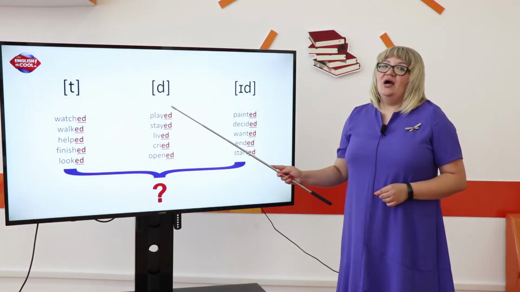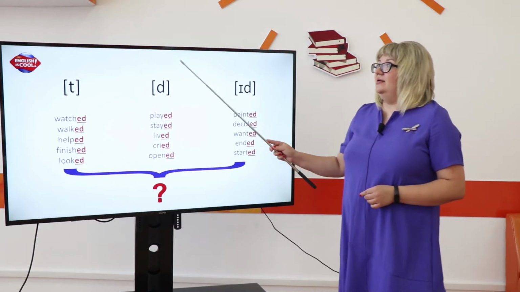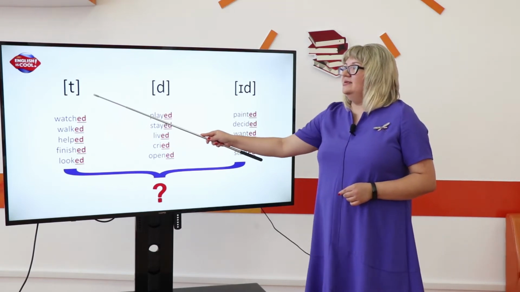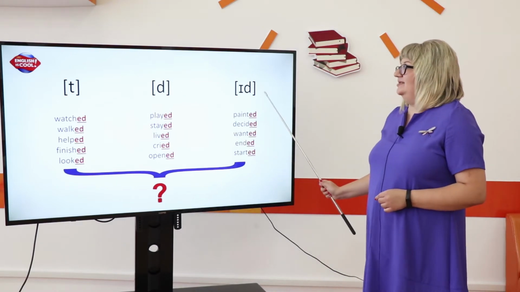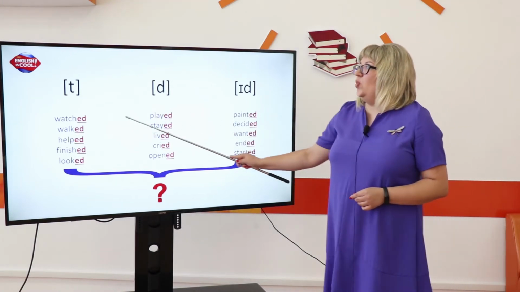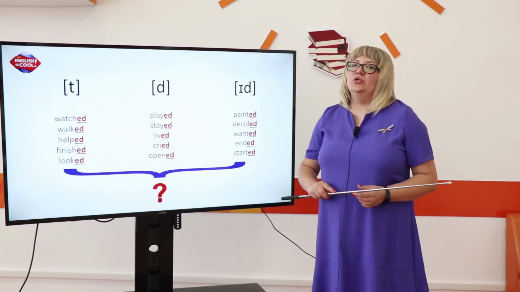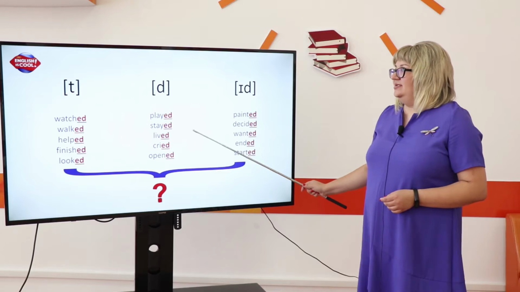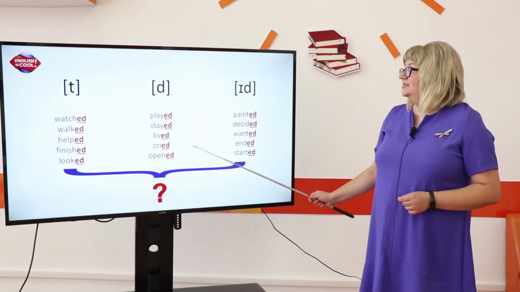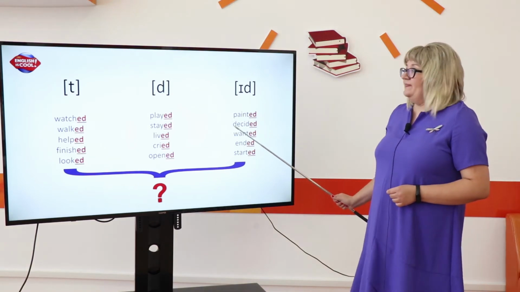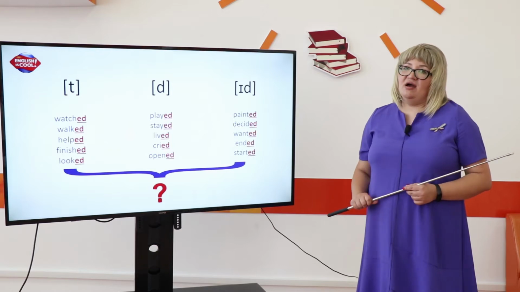Now we will train our tongues. Look at these sounds. Please repeat after me. T, t, d, d, id, id. Watched, walked, helped, finished, looked, played, stayed, lived, cried, opened, painted, decided, wanted, ended, started.